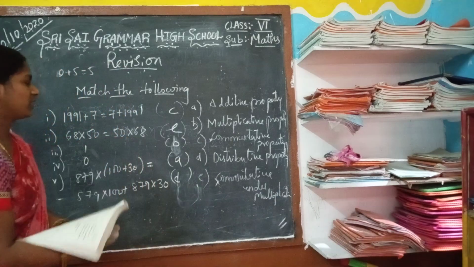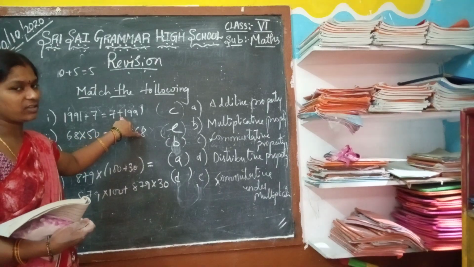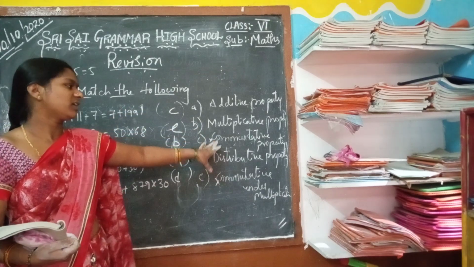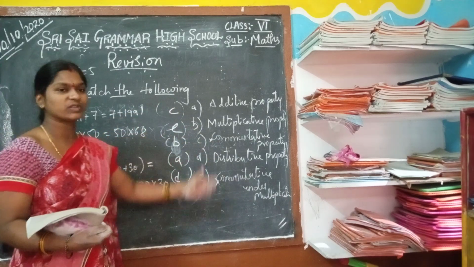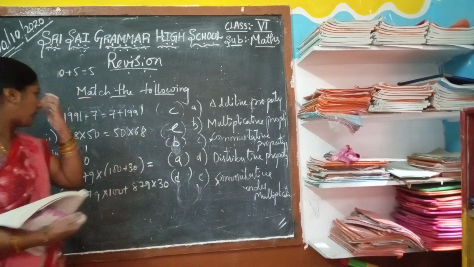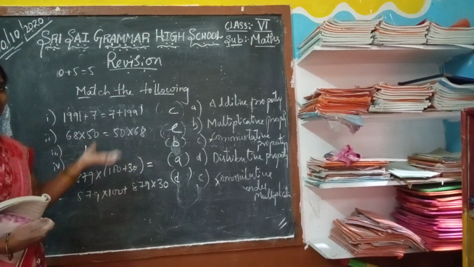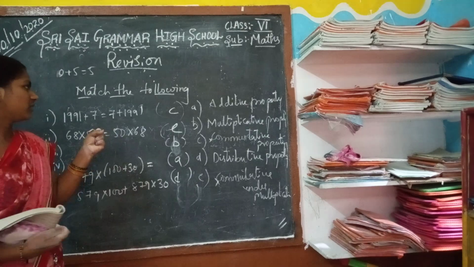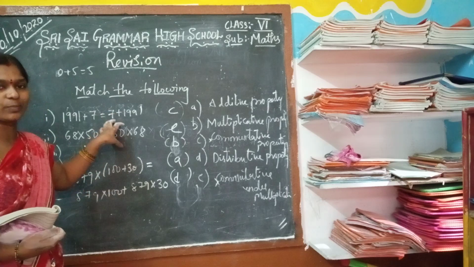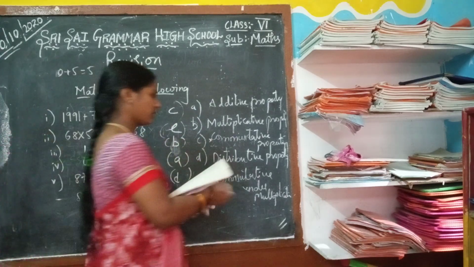Okay. Now everyone clear? Don't confuse with the signs. If they give minus also, or if they give multiplication also, don't think it will be exactly the same as it is in the exam. It may be changed also. They may change the signs. In the presence of plus, they may give minus or into, but we should find the property which is related to that, which satisfies the given property. Also we can choose and write the answer. Okay, everyone understood?